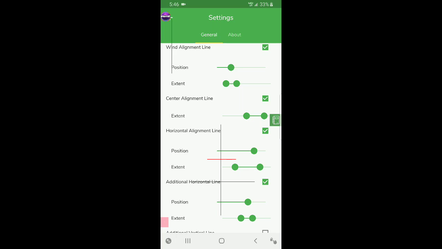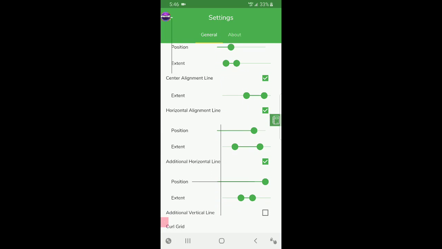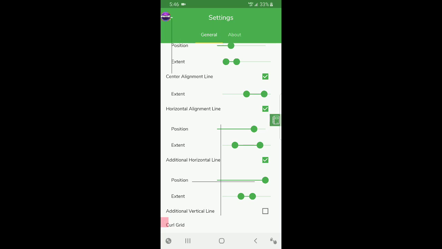Obviously you can make these however you would like. I use 2 horizontal lines just so it's easier on me whenever I'm doing wind pulls. Now I just screwed that one all up, but anyway, I'm going to add this one back in there, and there we go. So I use 2 horizontal lines and 1 vertical line, which is the ball.